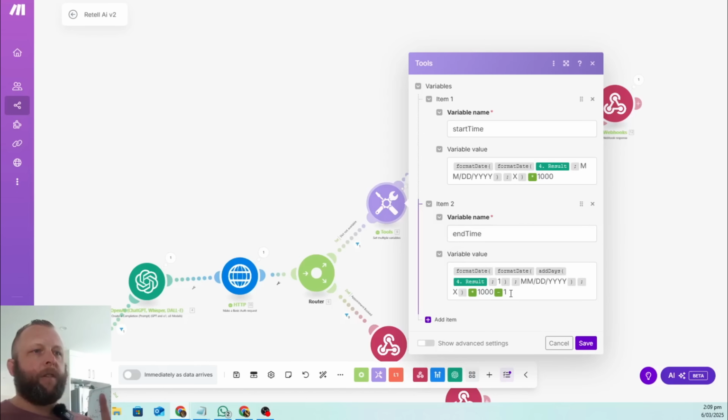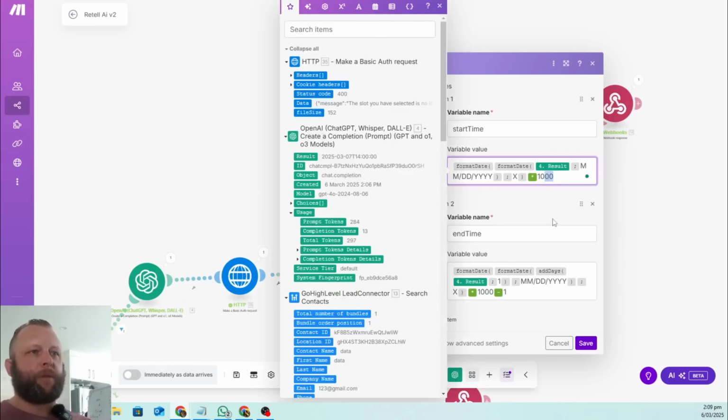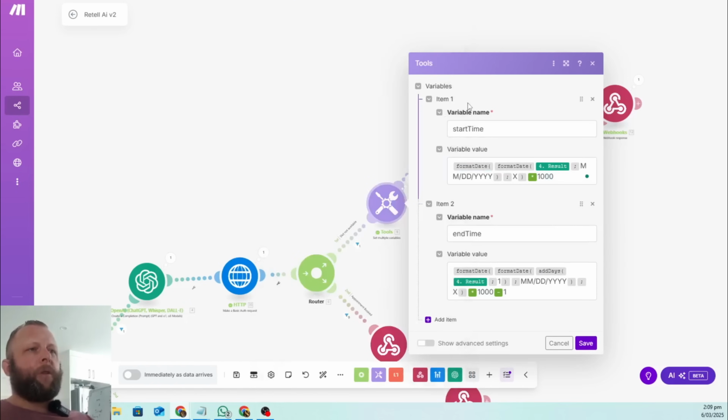So it's going to format it to thousandths of a second, pretty much. Don't worry about this. It's just going to have a total end time, total start time for a full time and day. Okay, so it gets a bit confusing, but it's going to give us a start time for a day and an end time of a day.